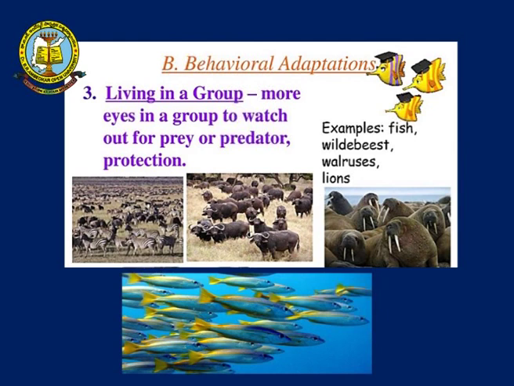Another type is living in groups. Animals live in groups so that more eyes are there to watch for prey or a predator, and for protection. You can see here that fishes move in batches so that they can be protected from predators. Of course, zebras also move in packs so that they can be safe, and also the walruses here, to be safe from predators.